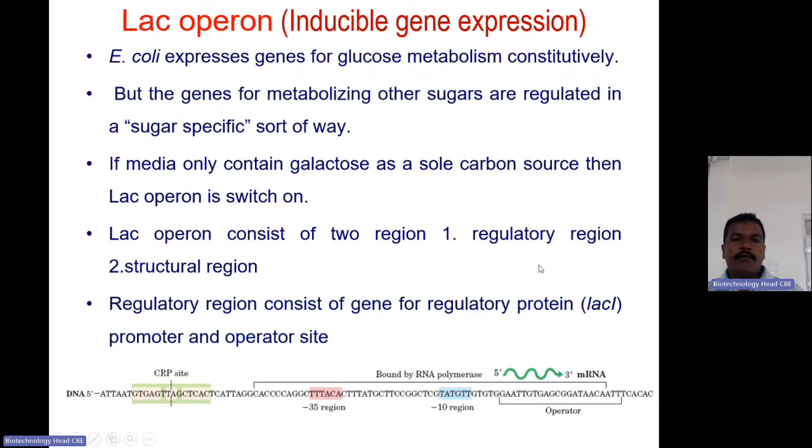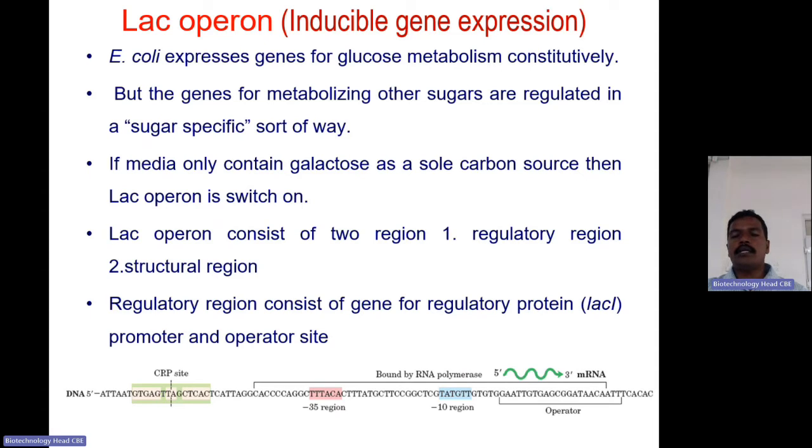Now we will see the lac operon. It is an inducible type of gene expression. E. coli expresses genes for glucose metabolism constitutively, but the genes for metabolizing other sugars are regulated in a sugar-specific way. So if the media contains lactose as a sole carbon source, then the lac operon will be switched on. The lac operon consists of two regions.